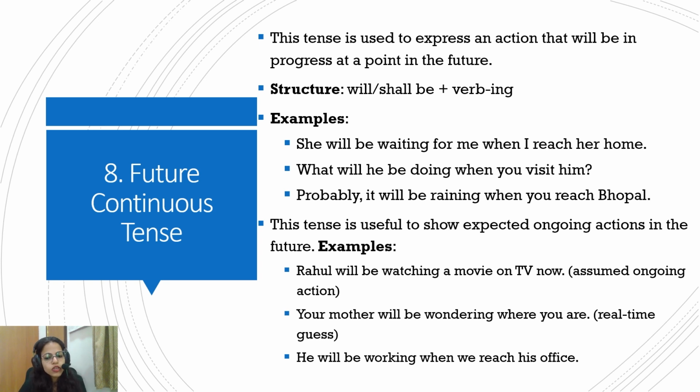For example, Rahul will be watching a movie on TV now. Like when you're aware of somebody's habits so much, you can say, oh, he'll be watching a movie on TV by now. Don't worry about him. He would be watching TV by now. He won't be sad about you leaving. Or your mother will be wondering where you are.